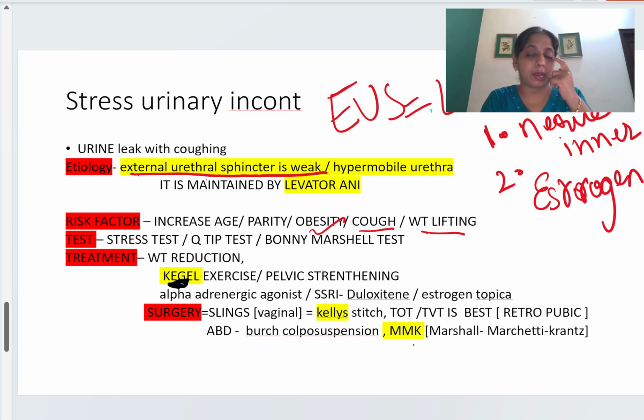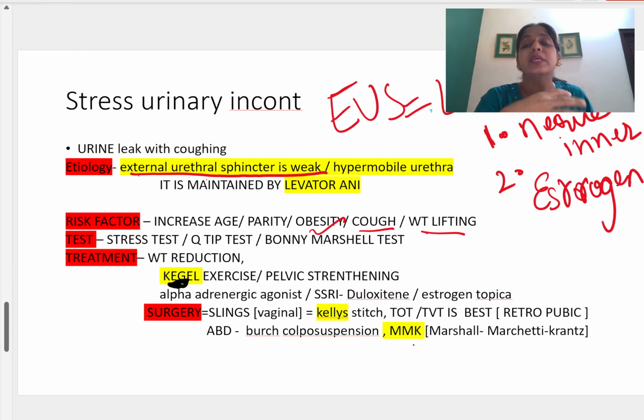We will train the patient. When we put a finger in the vagina, we will ask the patient to tighten around the finger using the pelvic muscles, and to count up to 10 on her own. So up to 10 the patient will be tightening. For example, this is the vagina, I have put one or two fingers in it, and the patient will tighten it with the pelvic muscles. By this exercise the levator ani will strengthen.